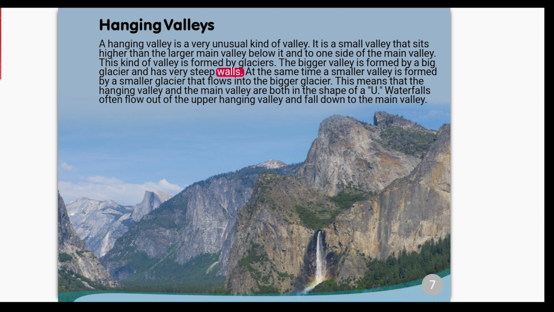At the same time, a smaller valley is formed by a smaller glacier that flows into the bigger glacier. This means that the hanging valley and the main valley are both in the shape of a U. Waterfalls often flow out of the upper hanging valley and fall down to the main valley.